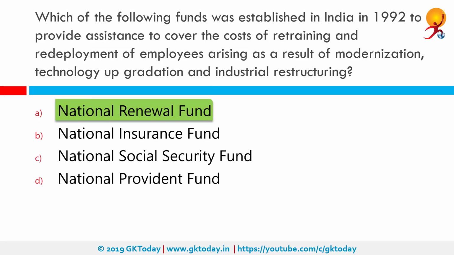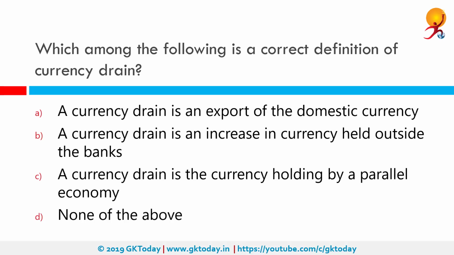The Government of India had announced to establish a National Renewal Fund as a part of the slew of measures announced in the New Industrial Policy of 1991. The fund was later established in February 1992 for a period of 10 years. The main objective was to provide a social safety net to the workers who are likely to be affected by technological upgradation and modernization in the Indian industry.